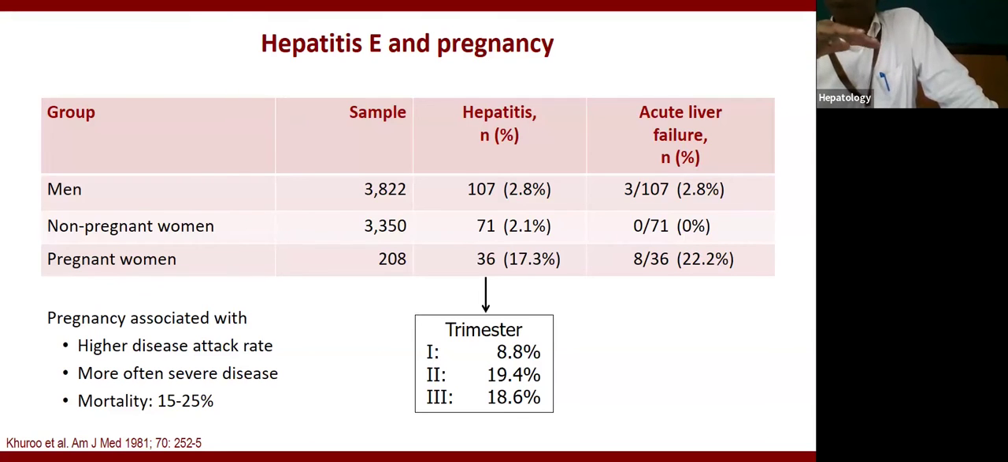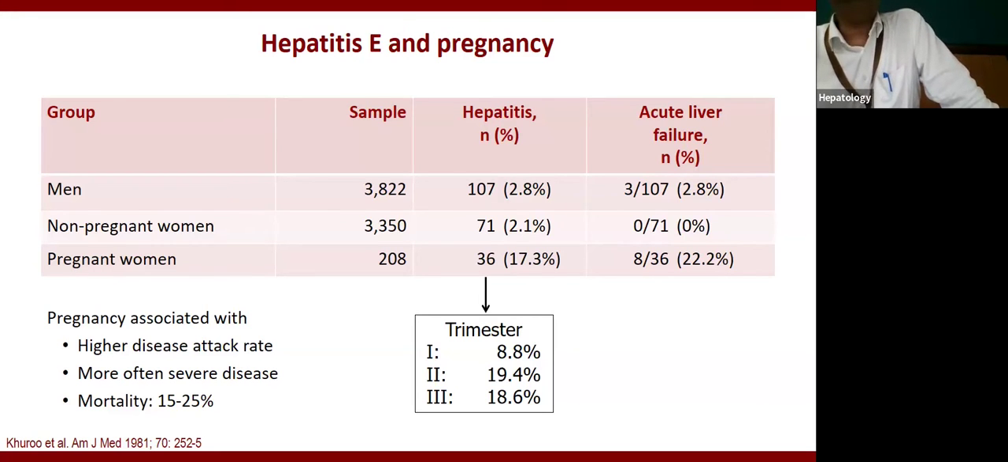In a normal healthy person, 0.5% of those who develop hepatitis due to HEV will develop liver failure. But in pregnancy, up to 25% of those with jaundice will develop liver failure. So that is why HEV is very important for pregnant women.